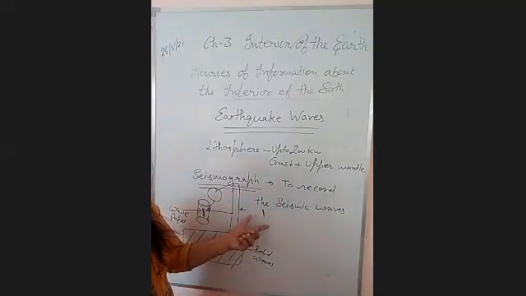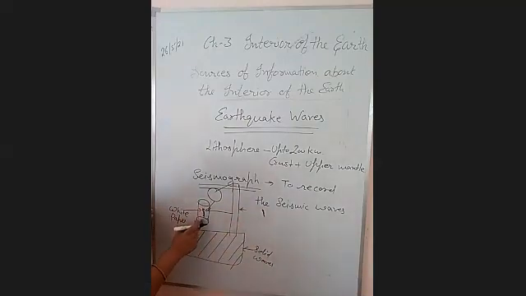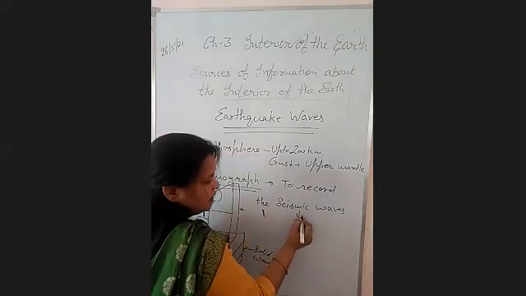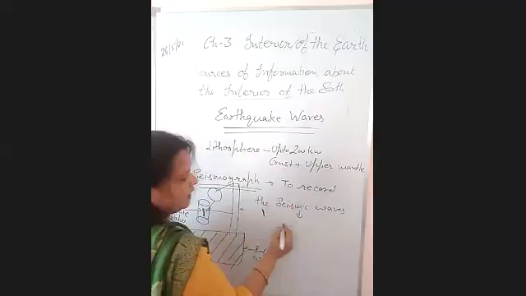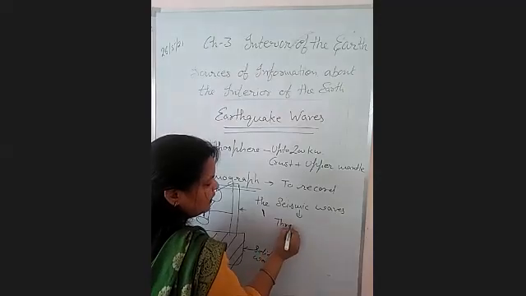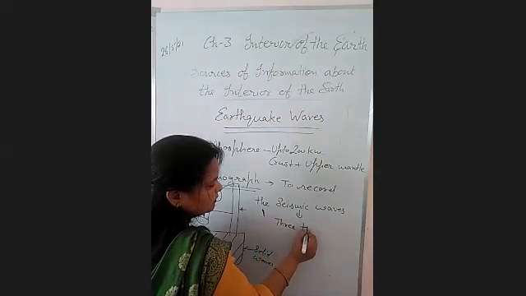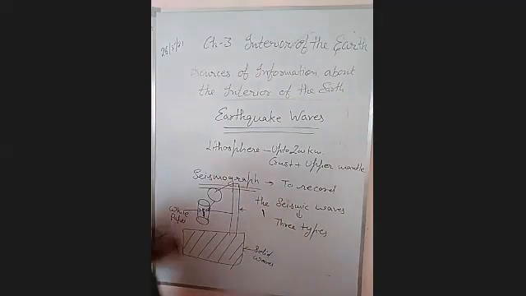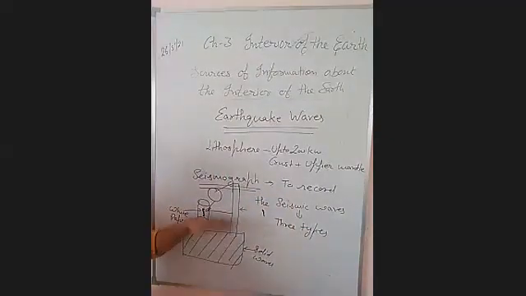Some graph will be generated on the white paper, and there are three types of graph during the earthquake on the seismograph, by which we come to know that there are three types of waves generated during the earthquakes, right? So this is a seismograph. It is an instrument to record the seismic waves during the earthquakes.